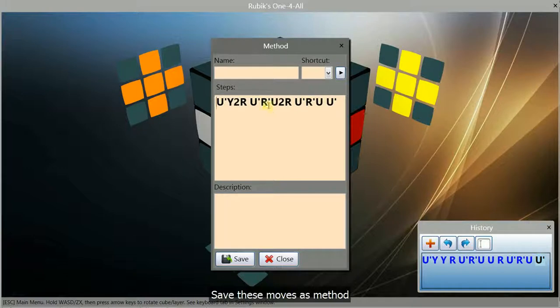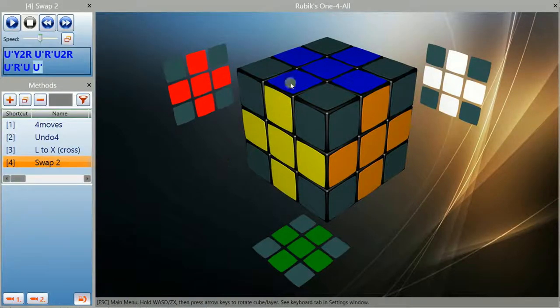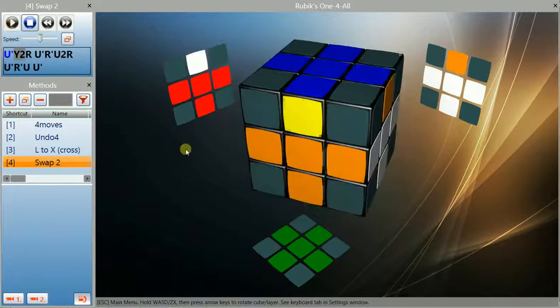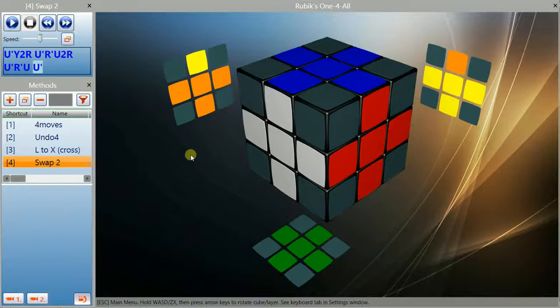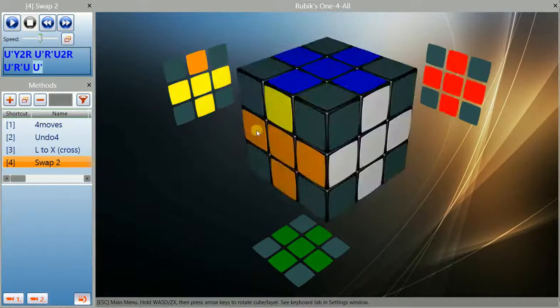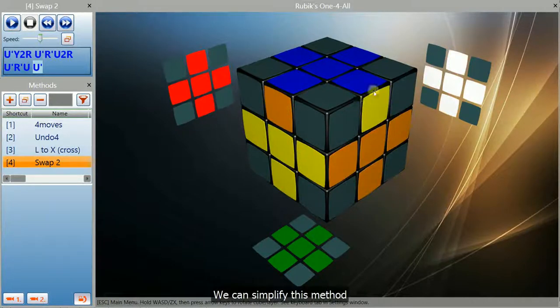Save this moves into method. We can simplify this method.